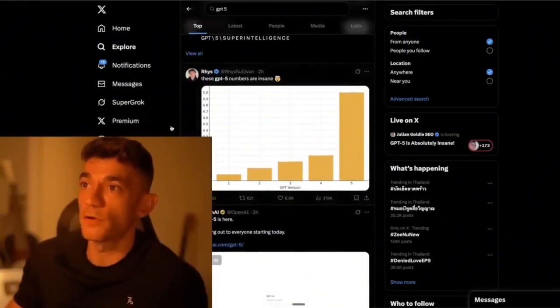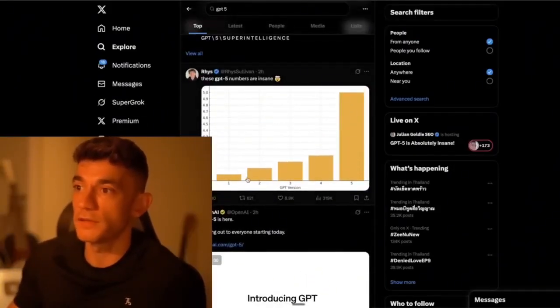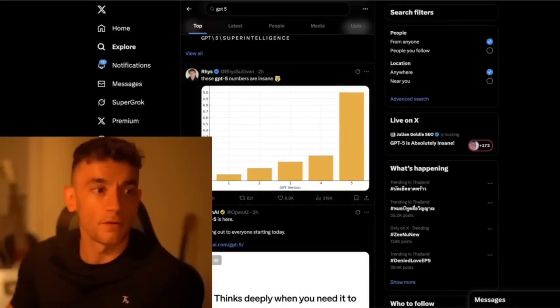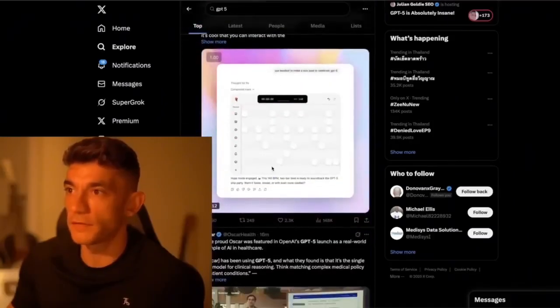You can see how it performs in terms of numbers. So if we look at the different versions of GPT, on the scale, it's off the charts, isn't it? It's ridiculous compared to other models. Let's keep going through now, see what we got.